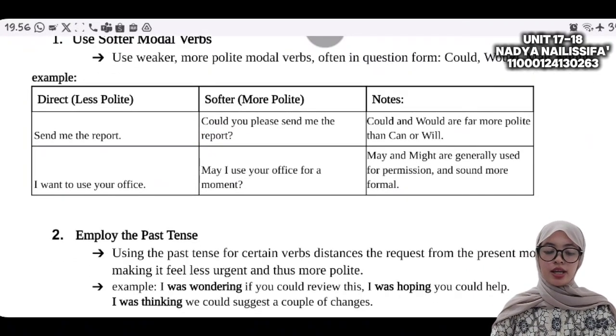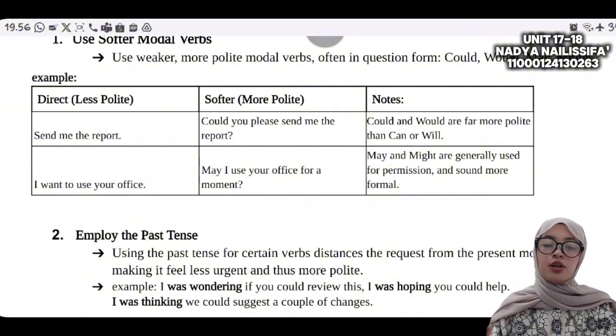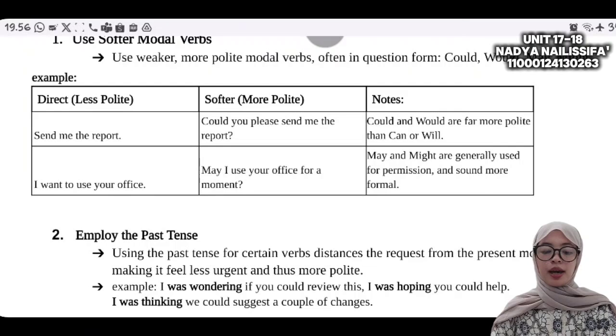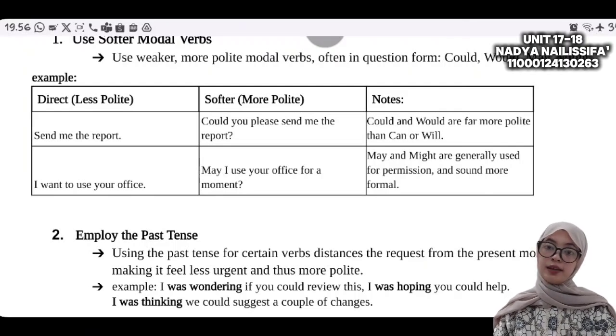Okay, it is the same way with "I want to use your office." That is more dictating and less polite. So we use a softer modal like "may." May I use your office for a moment? That is more polite, right?